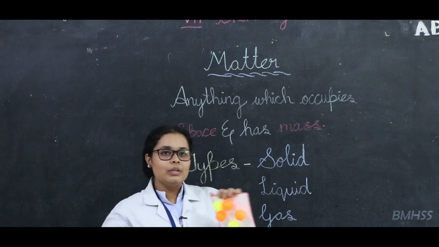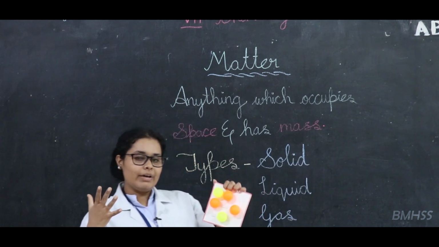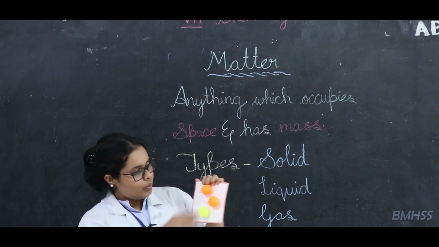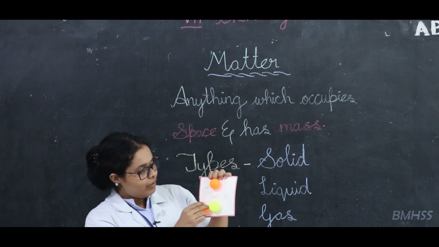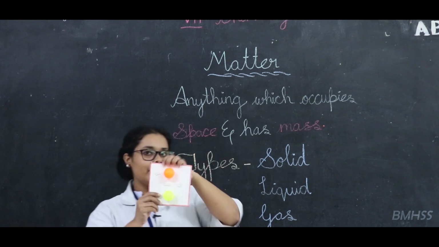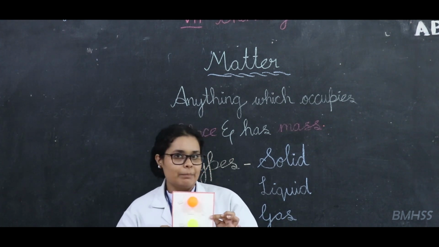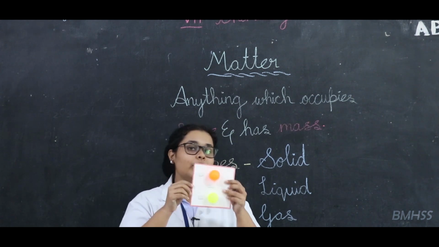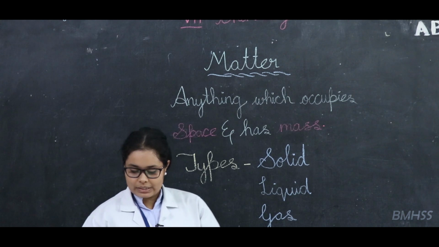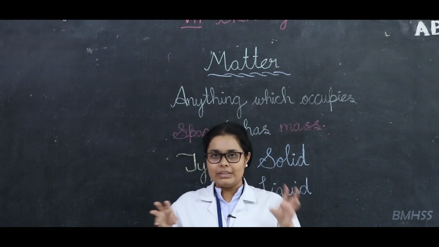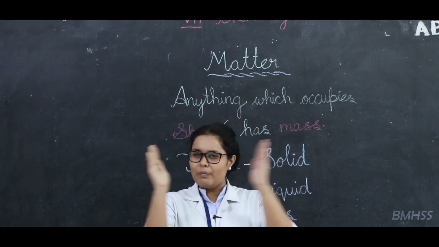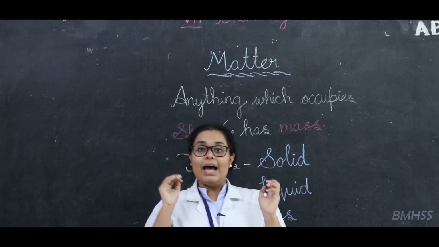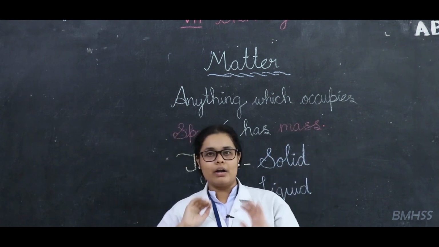So in gas, the molecules are very few. Why? If I remove two more balls from this, you can see the balls are very far apart, right? Now if you are comparing, there are only two balls in this particular frame. Previously in solids, how many balls were there? There were 9 balls, right? So whenever there are molecules in a solid, they will be very close. In liquid, a little farther but close, and in gases they will be too far, right?